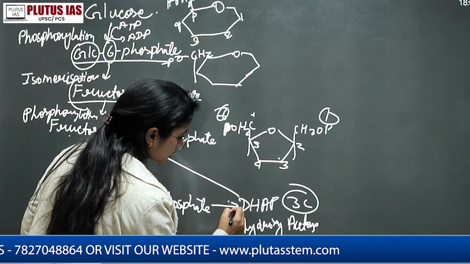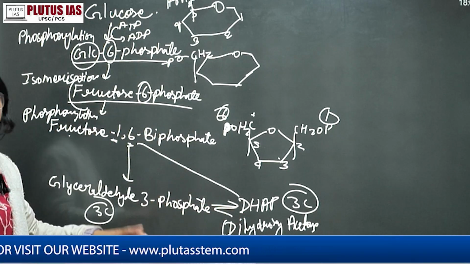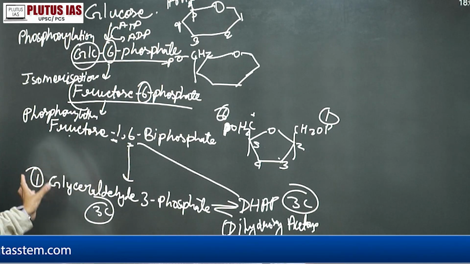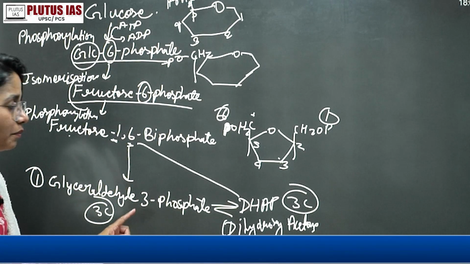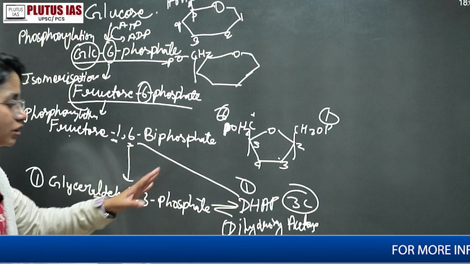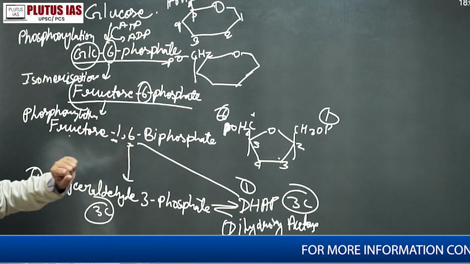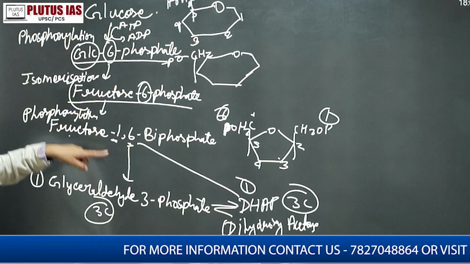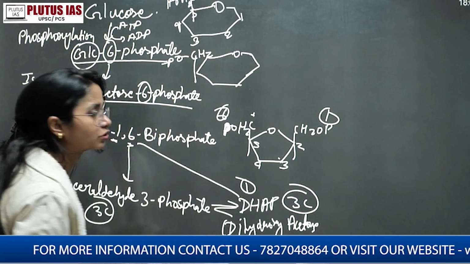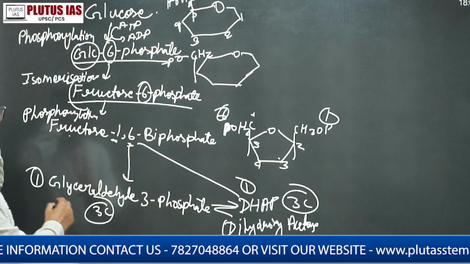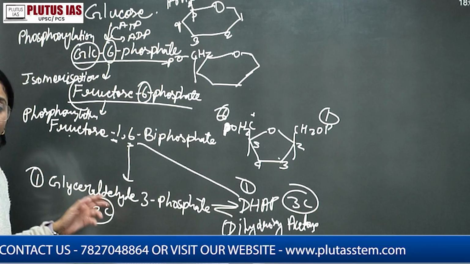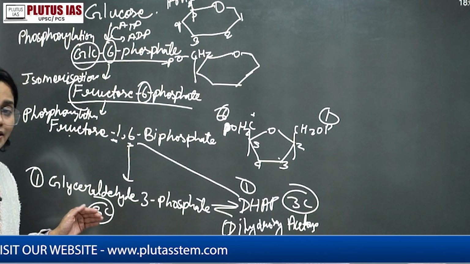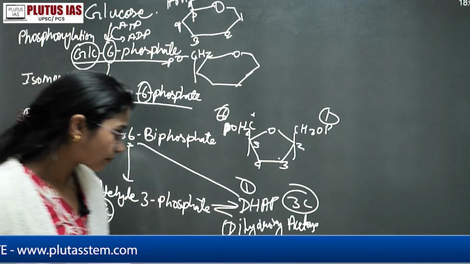So here this is a reversible reaction, right? So here one glyceraldehyde 3 phosphate is forming and one DHAP is forming, and both are 3 carbon. 3 plus 3 is equal to 6, of course, right? But for the further process, this is the fifth stage. Later we'll do the numbering. In the further process, the glyceraldehyde 3 phosphate is involved, not the DHAP, right? So glyceraldehyde 3 phosphate goes into the further reaction.